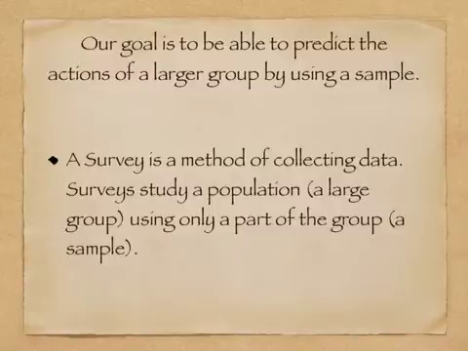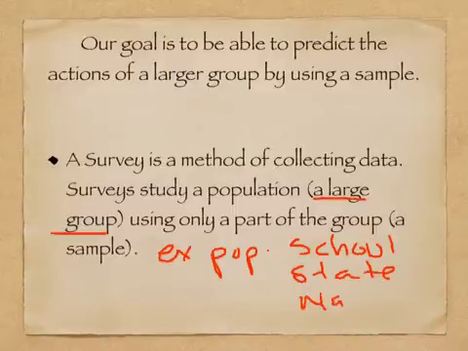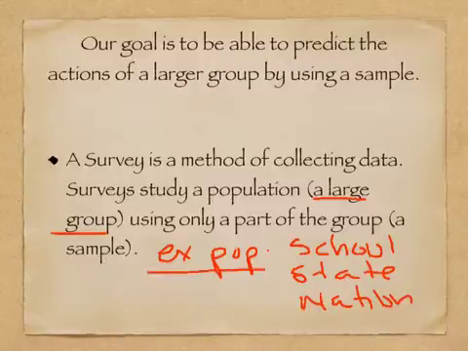A survey will be taken of a large group, and the surveys study a population. And so population is just a large group of people. So maybe an example of a population might be a school, a state, a nation. And it's not always practical to take data from the entire school or the entire state or the entire nation. Could you imagine asking every single person in the nation what they thought about something?